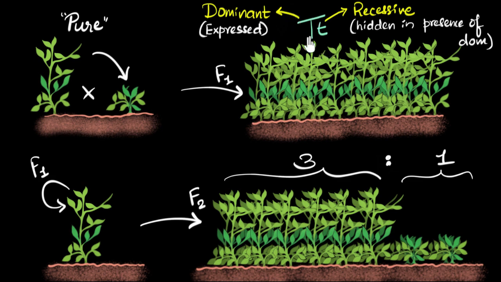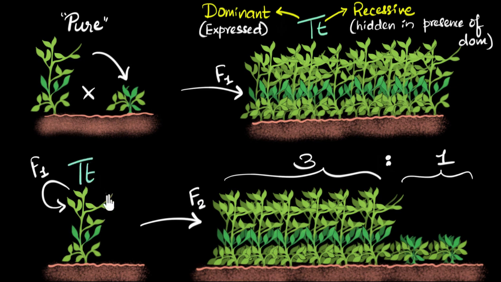For dominant traits, we use a capital letter. And for recessive traits, the hidden traits, we use the small letter of that same alphabet. So we use the same alphabet to represent both the traits. That's how we basically write it now. So even this plant is tall, it has a tall and a short trait in it.